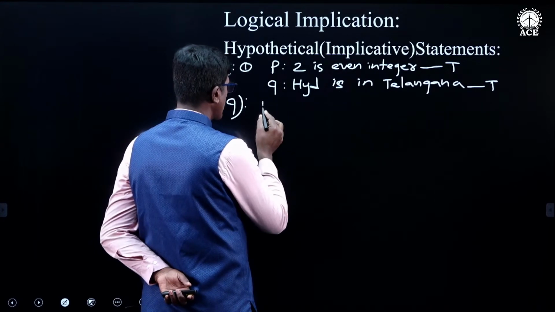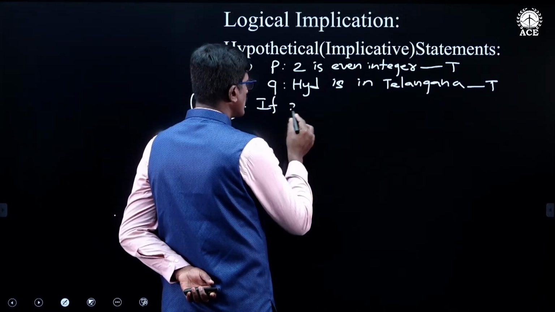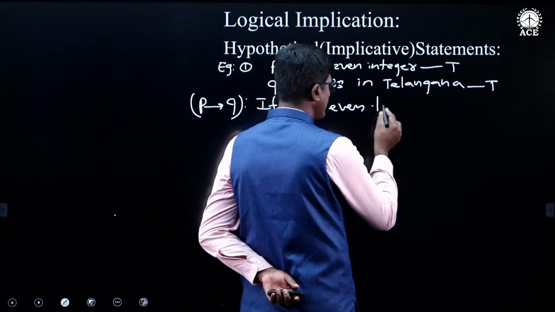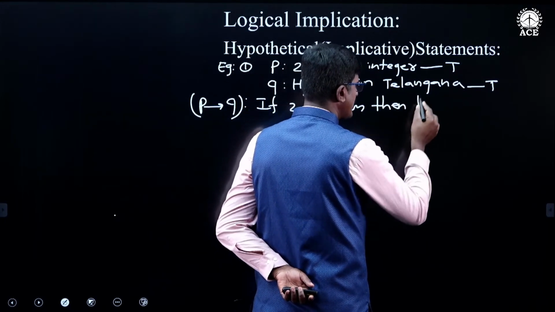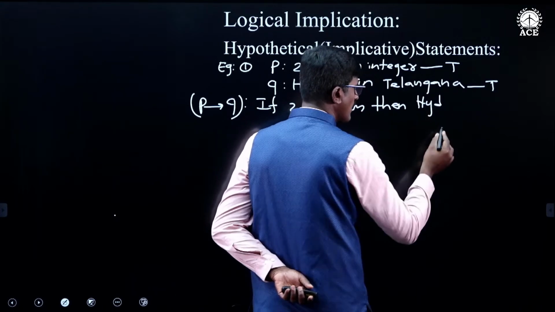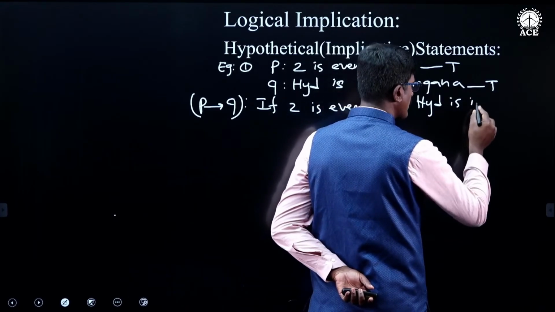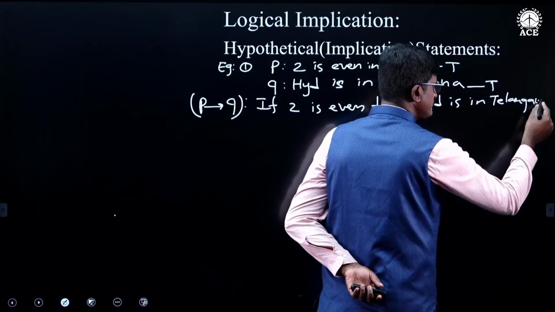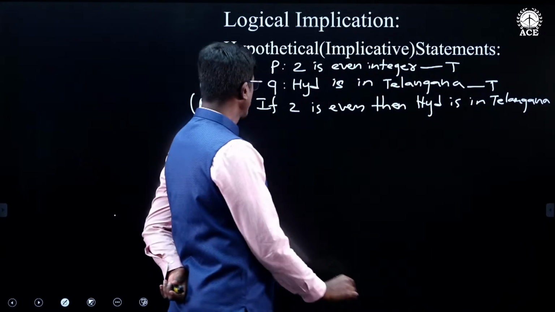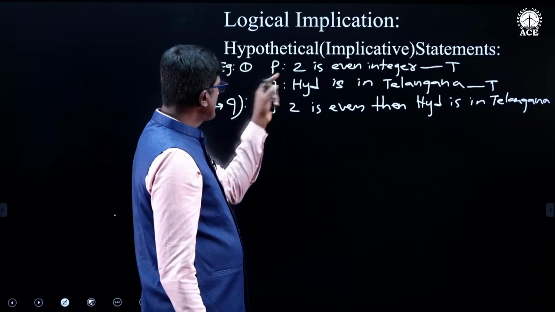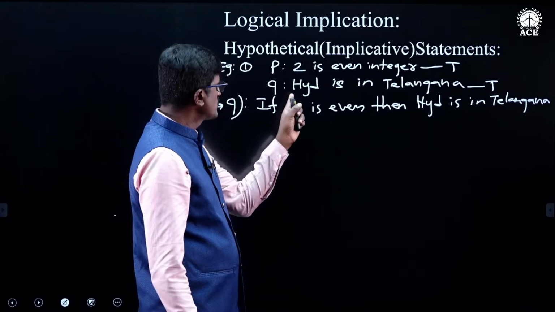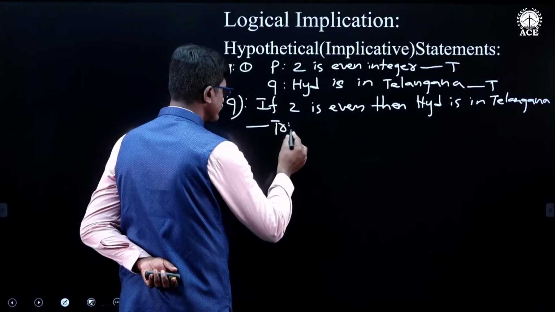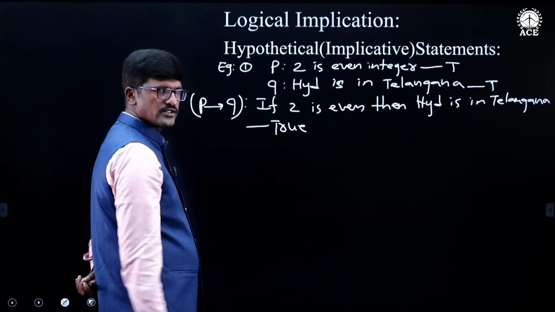So this is: if 2 is even, then Hyderabad is in Telangana. This is one example. Now here P statement is true, Q statement is true, therefore this is a true statement. The conditional statement is true.